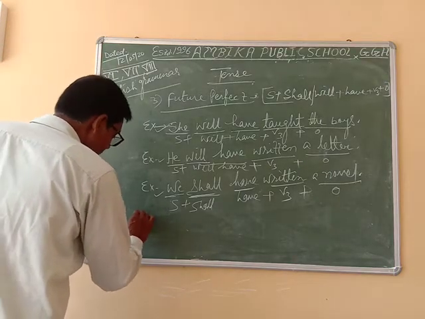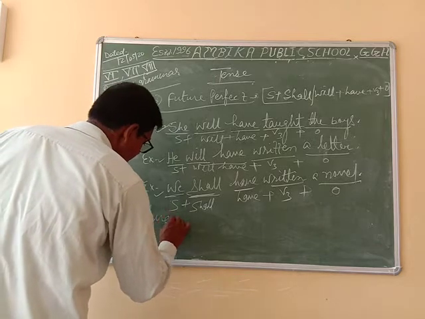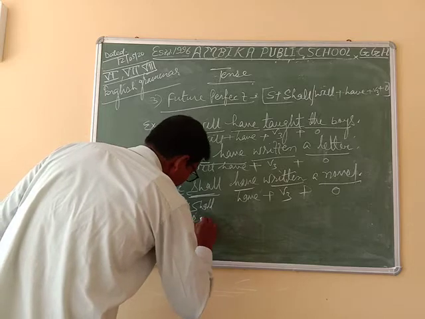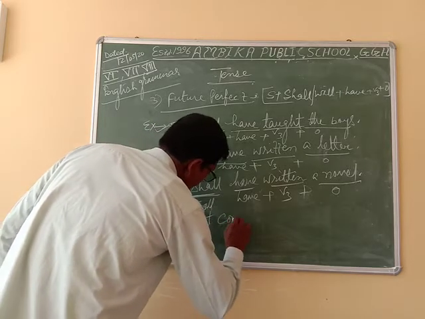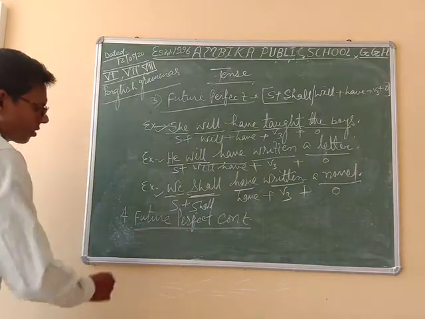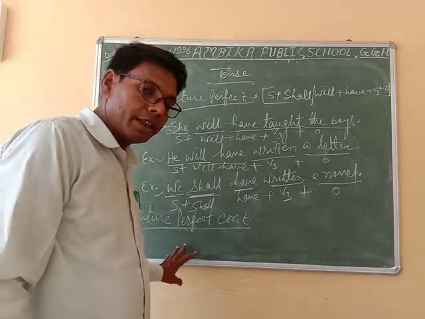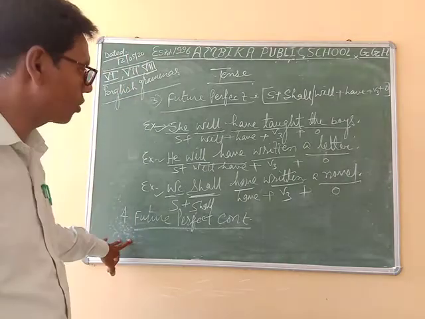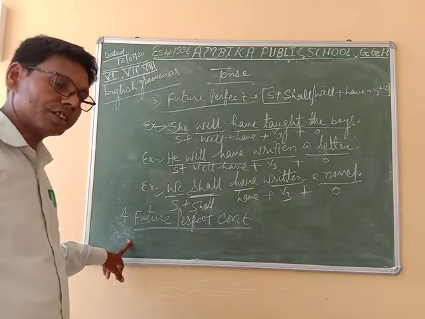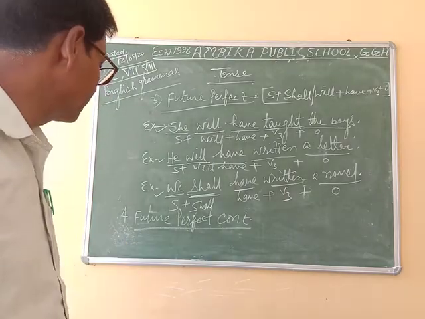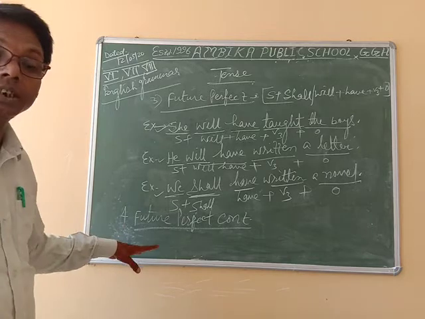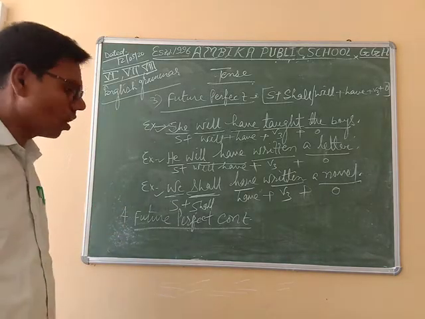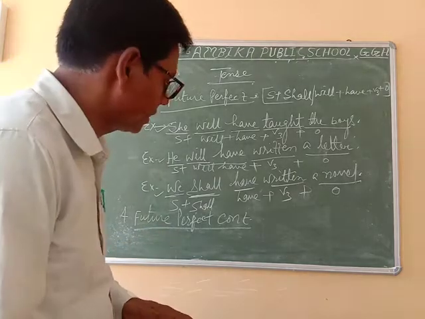Number 4, future perfect continuous. Similarly, we have to trace whether the sentence is related to future perfect continuous or not. By the help of a structure, we have to analyze whether the sentence relates to future perfect continuous. Firstly, I want to give you a piece of advice: always follow the structure.